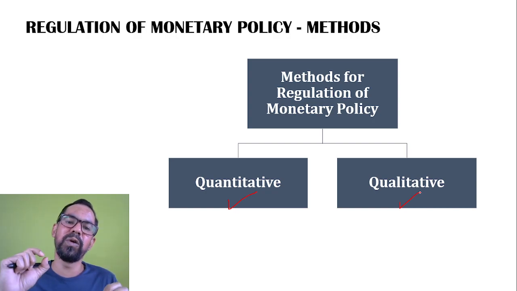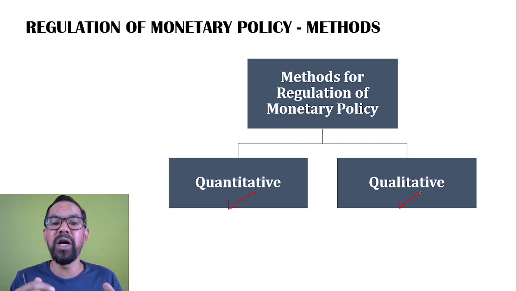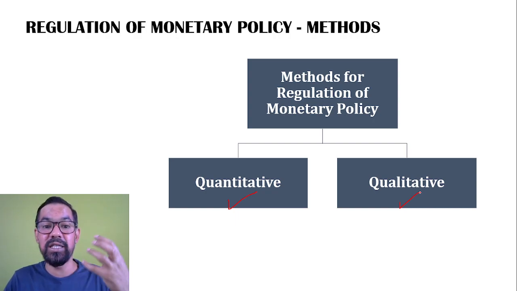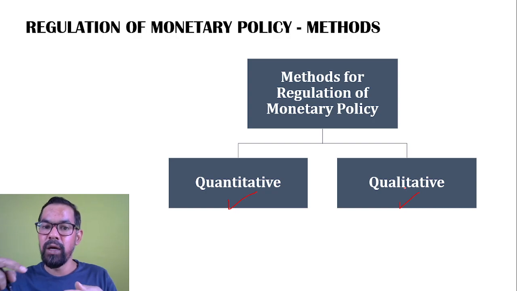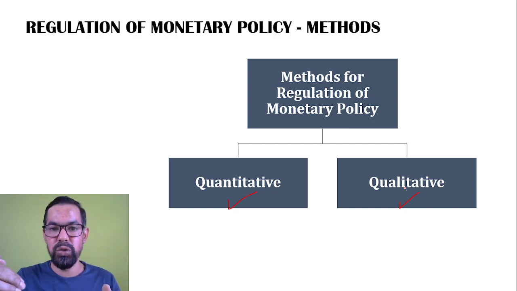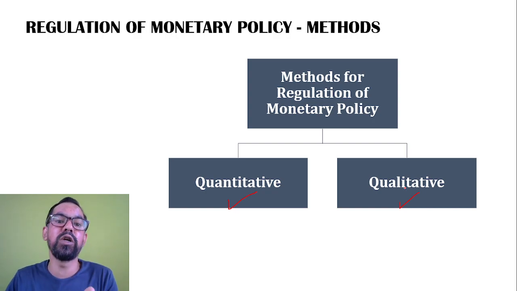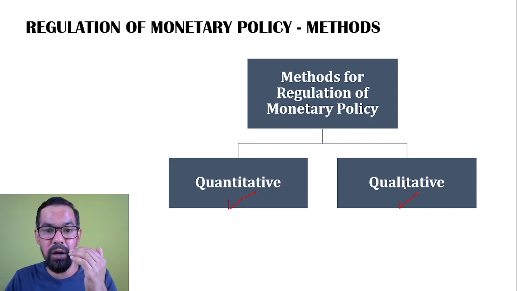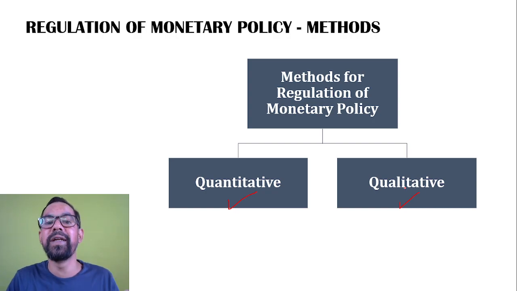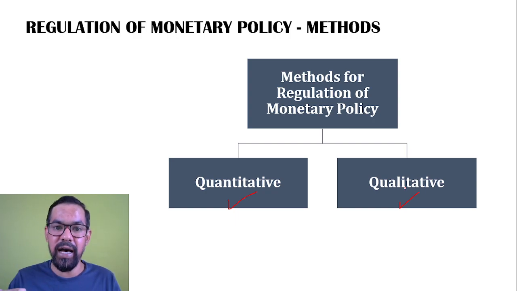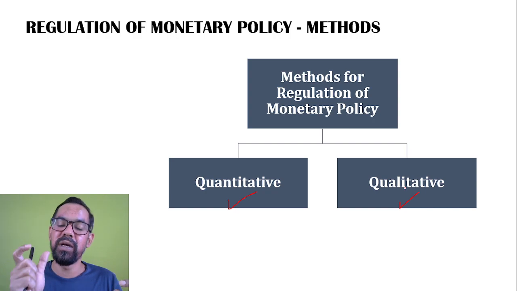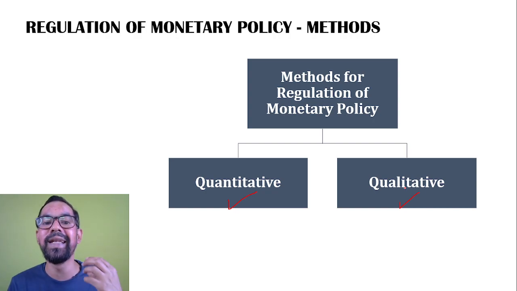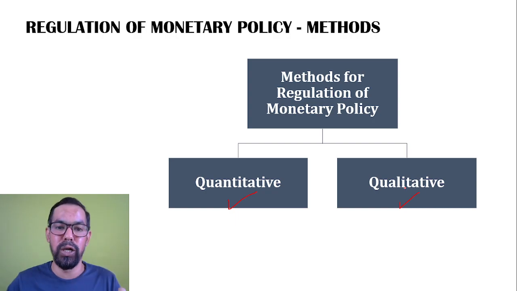Whenever we talk about the quantitative, it means we are talking about numbers. So there is a change in certain numbers. Let's say they increase the repo rate by 25 basis points. What will be the impact of 25 basis points on the liquidity? That is pre-decided. If they increase the CRR by 50 basis points, what will be the impact of this 50 basis points on the liquidity? That is already defined, because that is something related to numbers.